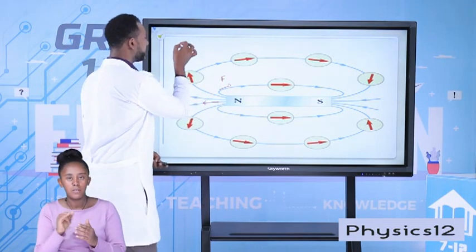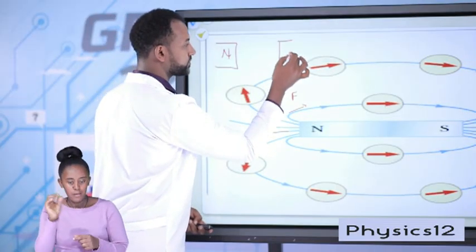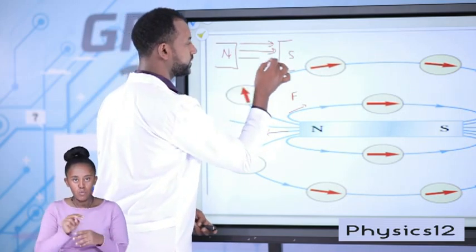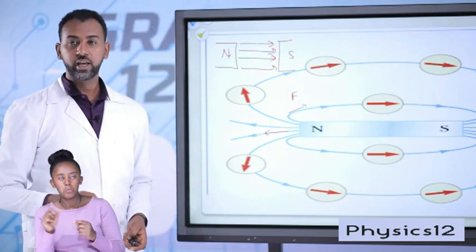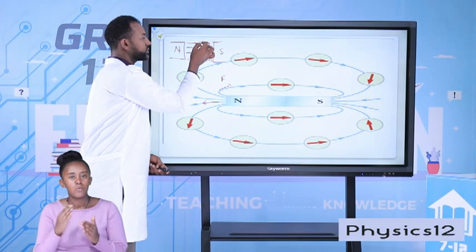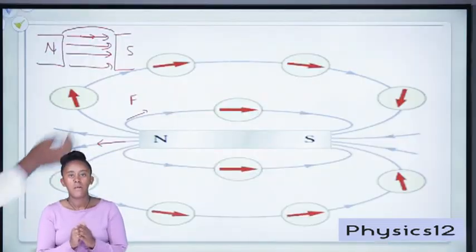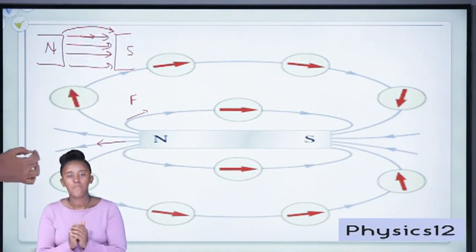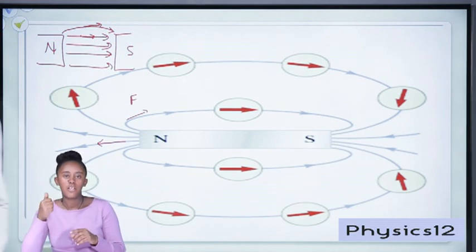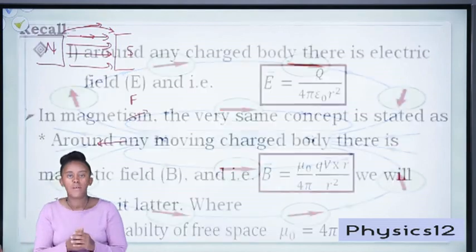Tangent. For example, let's take a north pole here, north and south. So the direction of the magnetic field is from north to south. You can draw like this. What is the direction of the force? Well, the direction of the force at a single point overlaps because they are all straight lines. But if you take somewhere like a curvy path, this is a field line, but the force is tangent. At a single point, you can have a tangent. And the force is tangent to what? To the field lines. Okay.